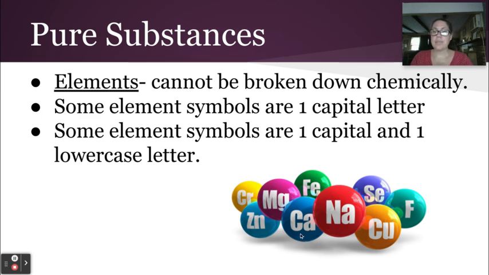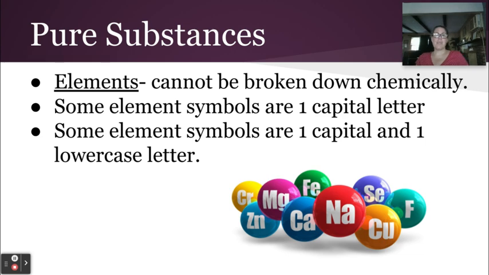Look at calcium, Ca. If it was just one C, capital C, that's carbon. So since carbon has already been used for the letter C, calcium can't also be C. It has to be Ca. So there's no other element that has A as its second letter except for calcium. Any other elements that start with a C, like copper, we would do Cu.